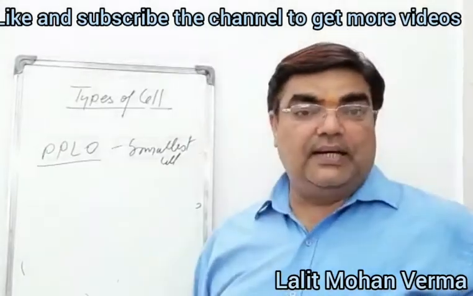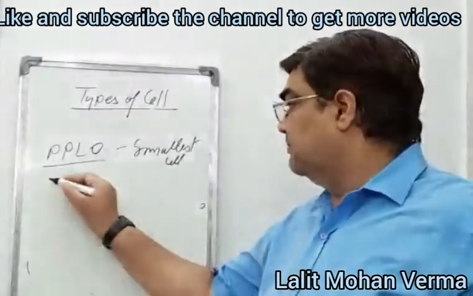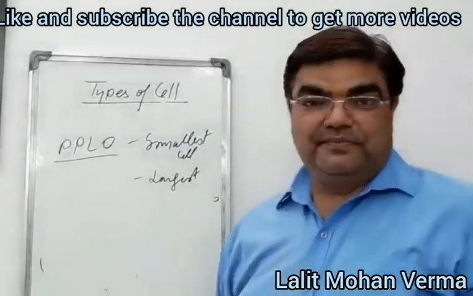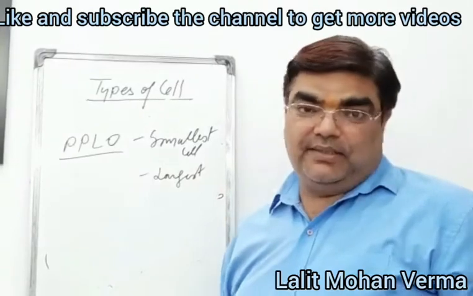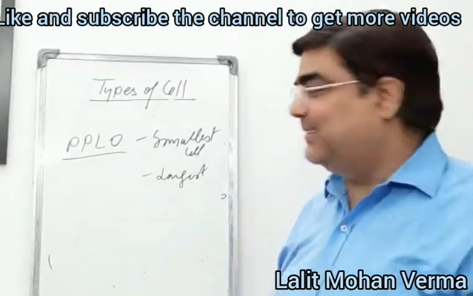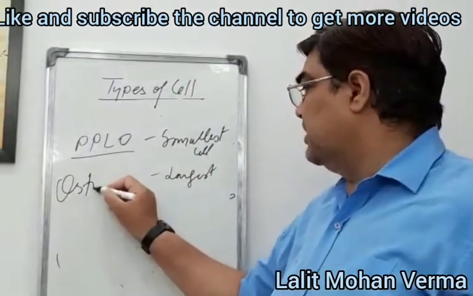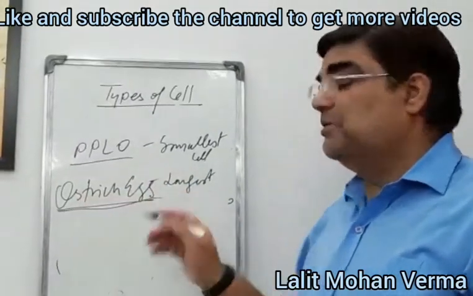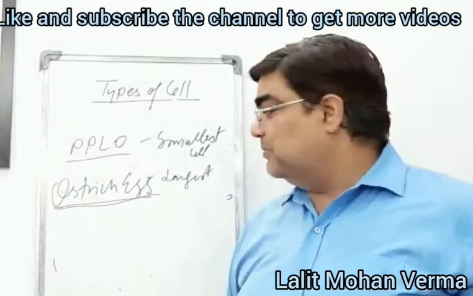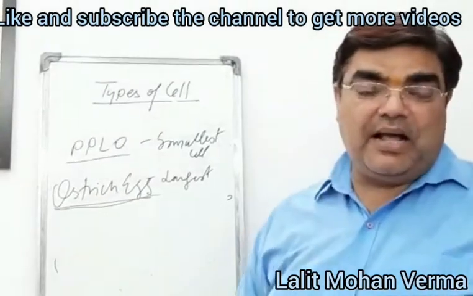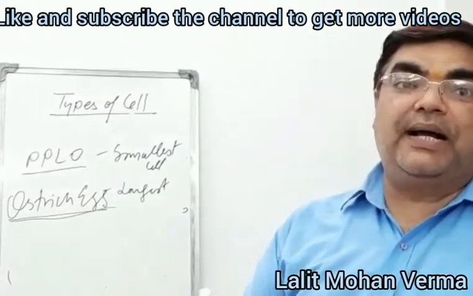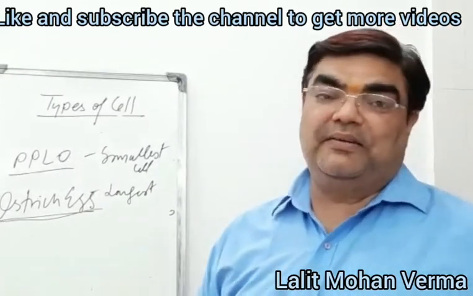Then what is the largest cell? Think again. Yes, you are right. This is the ostrich egg. This is the largest cell. From one ostrich egg, we can make an omelette equal to more than 5 or 6 or 7 eggs.